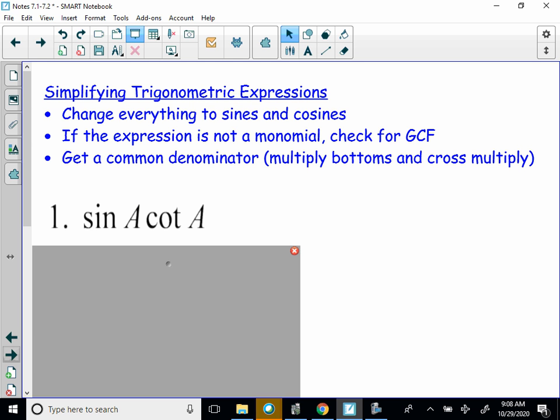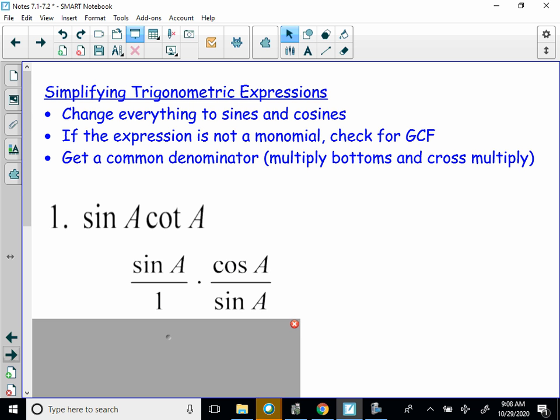You can always look to factor something out if it's not a monomial. And you can always look, if it's a fraction, to get a common denominator. These are things you will do. I will show you the trig way and I'll show you the algebraic way, and I don't care which way you use. Okay, so the first thing we'll do is rewrite cotangent.